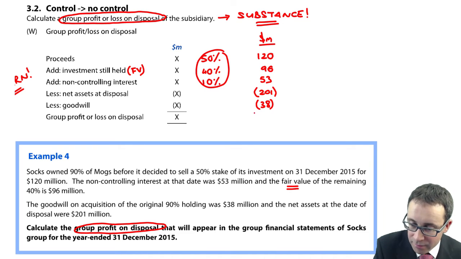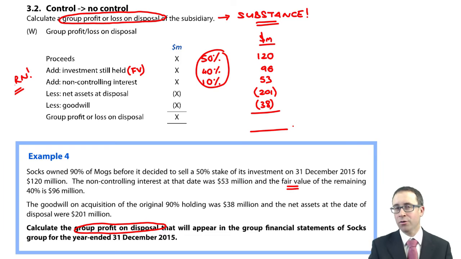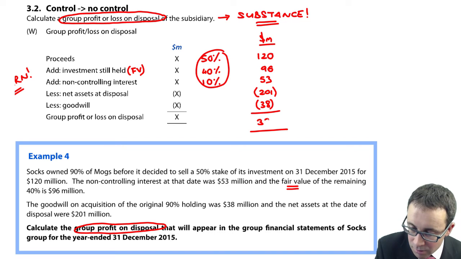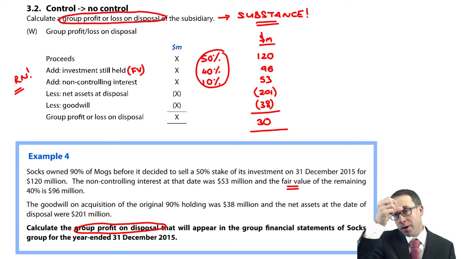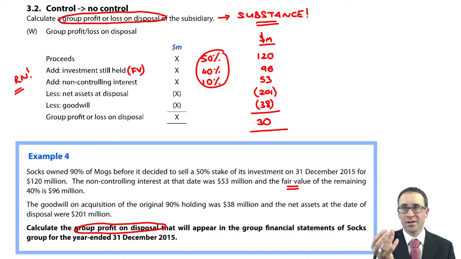Again, they've been given to us in the exam. You may have to calculate it, but we shall worry about that as and when we encounter it. Totaling that up, that gives you 30 million. A long time ago now, that was actually a very small part of a group's question, and it specifically said as part A to calculate the group profit or loss on disposal. Admittedly, I think you had to calculate your goodwill, but it was worth about 6 marks. Yeah, wouldn't mind that for 6 marks within any exam, would you?